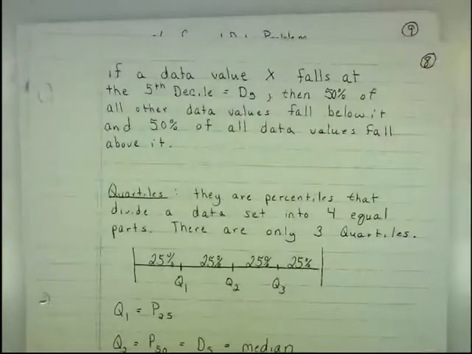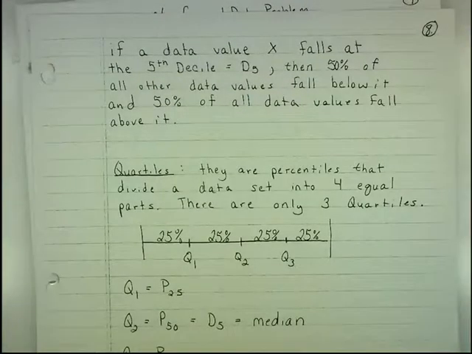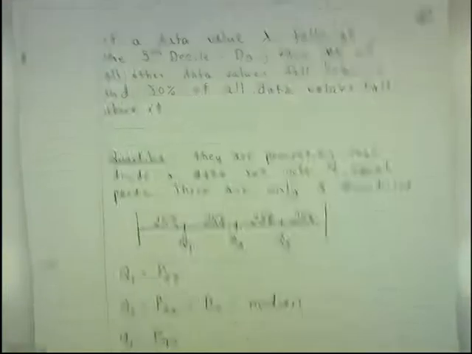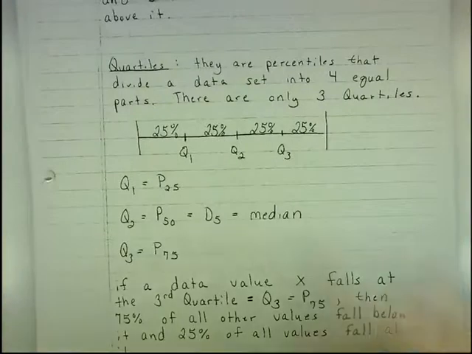Median. If a data value x falls at the 5th decile, as I explained, then 50% of the data values fall below it and 50% above it, since the 5th decile is the 50th percentile, which is the median. Quartiles are percentiles that divide a data set into 4 equal parts, so there are 3 quartiles.